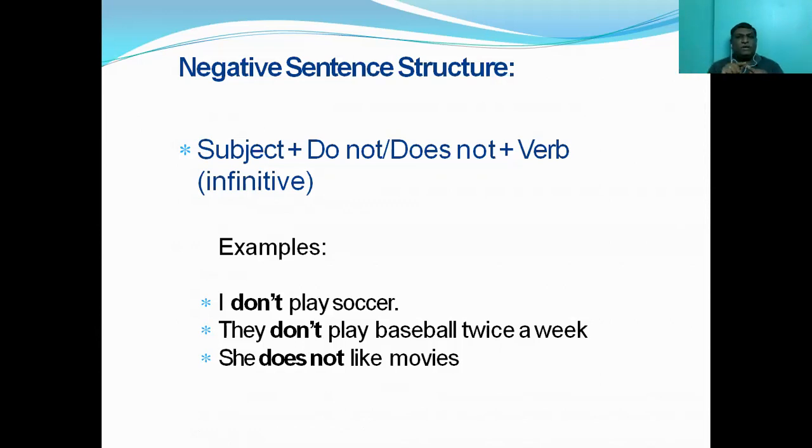That's why whenever you convert a positive sentence into a negative sentence, you need the help of some auxiliary verbs or helping verbs. Here in simple present tense, since it doesn't have any helping verb, we take the help of do and does. With V1 we use do, with VS we use does. Say, for example, I know English, it is V1. Whenever it is V1, we use do.